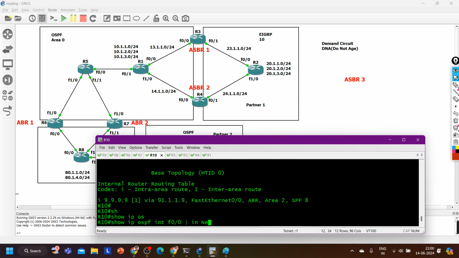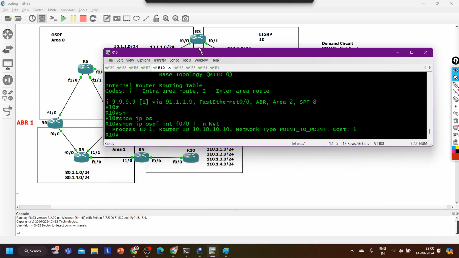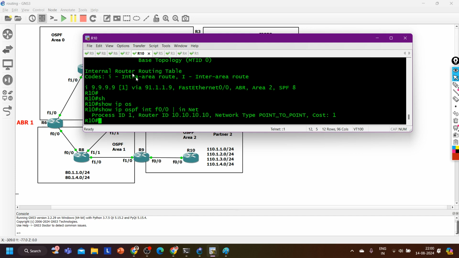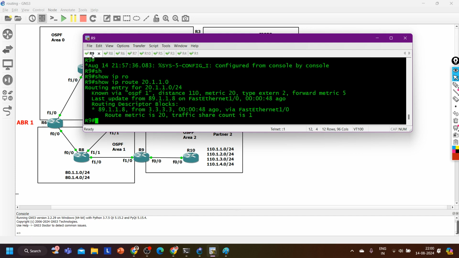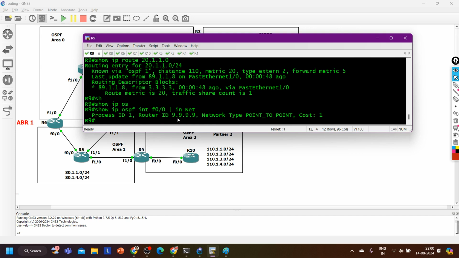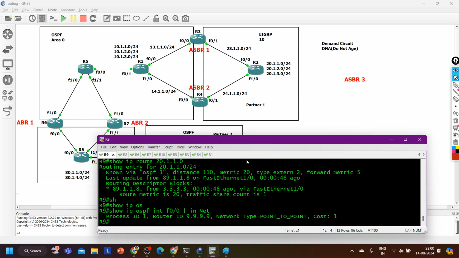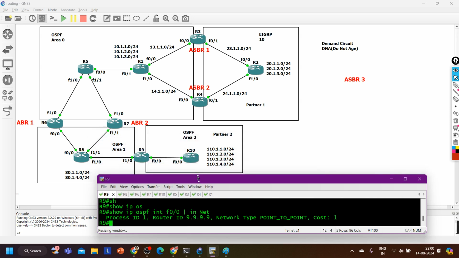f0/0.2 point-to-point, and on router number 9, include network. Network type is fine. Just think what can be the issue. There is some misconfiguration somewhere, because earlier the ping was working.